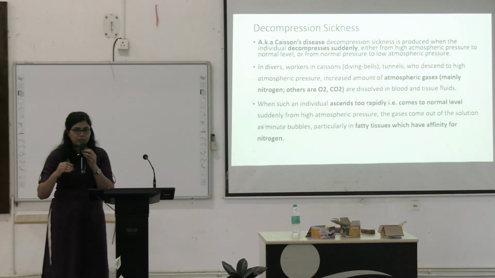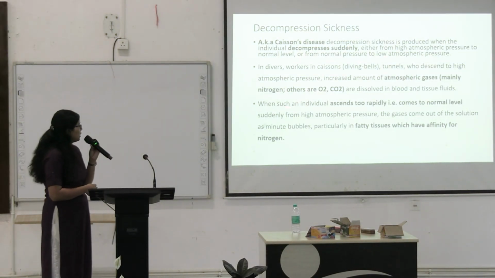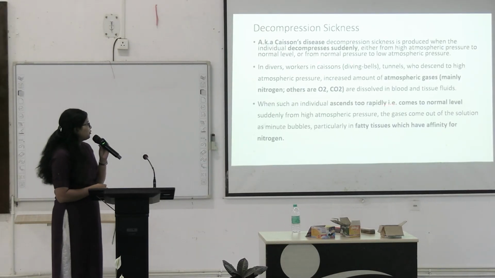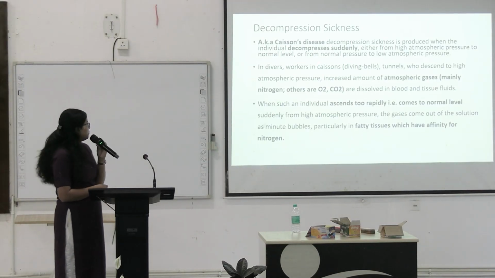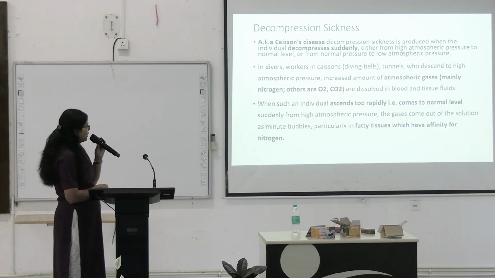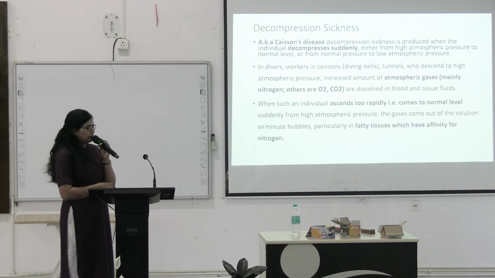because the person is coming from a point of high atmospheric pressure to a normal atmospheric pressure, and this kind of decompression will lead to an increased amount of atmospheric gases, mainly nitrogen and other gases like oxygen and carbon dioxide, that are dissolved in the blood and tissue.